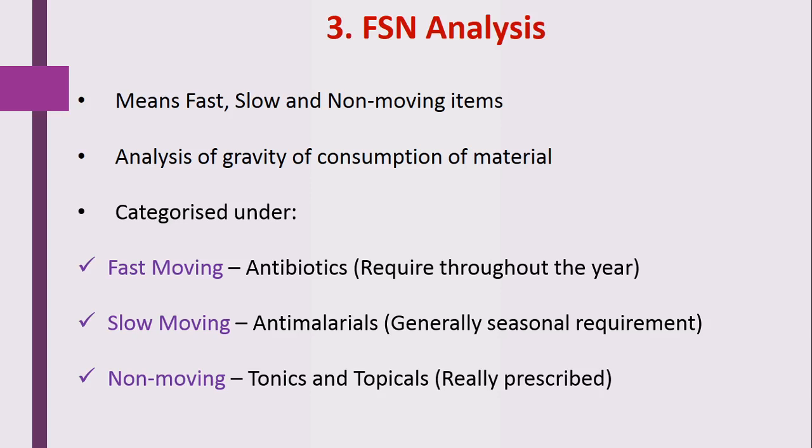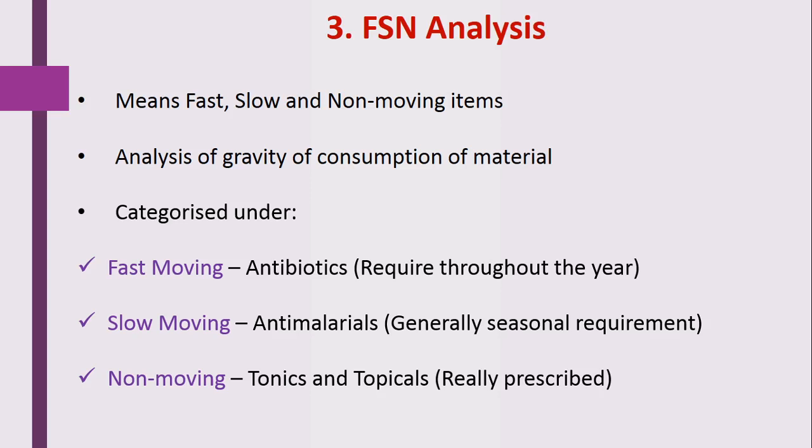Those items which are not required daily, or which are dispensed or prescribed to patients in less quantity, such as tonics and topicals. Every patient doesn't require those tonics.